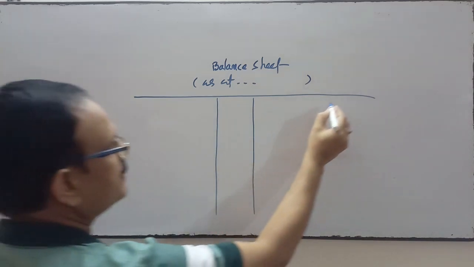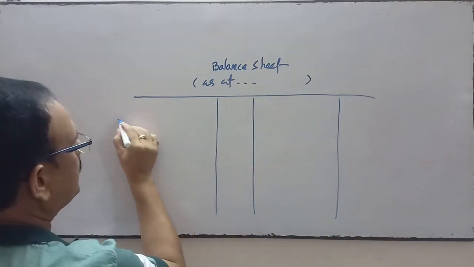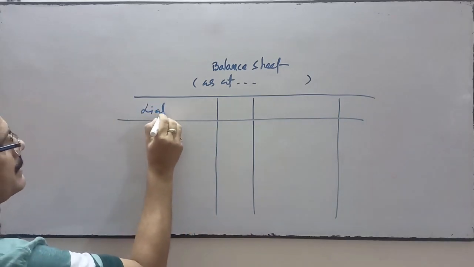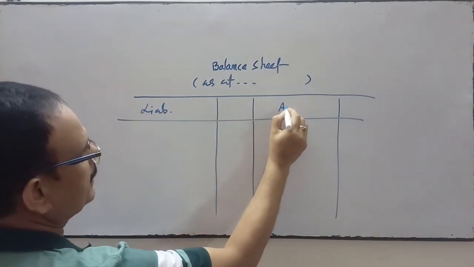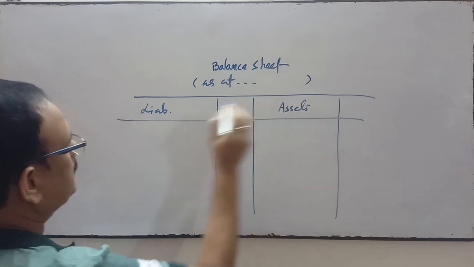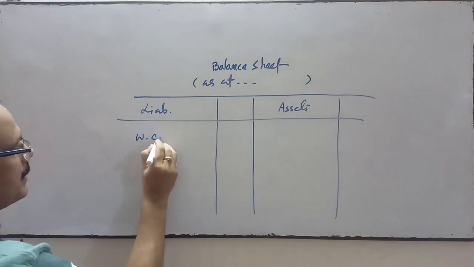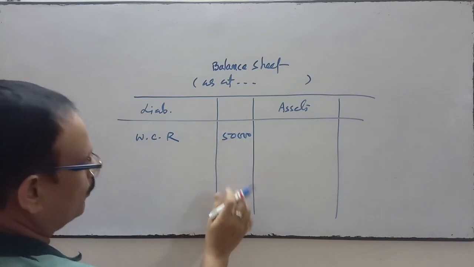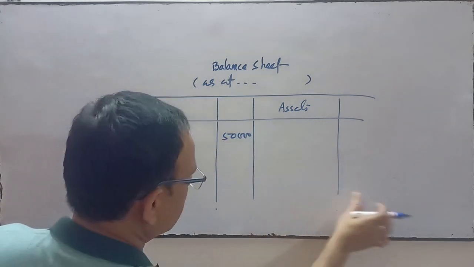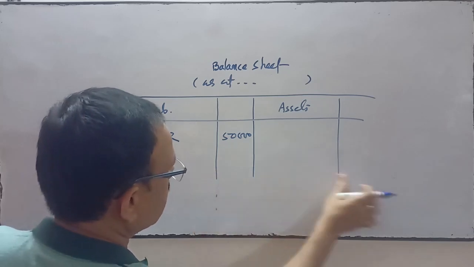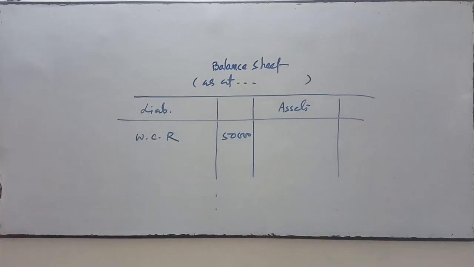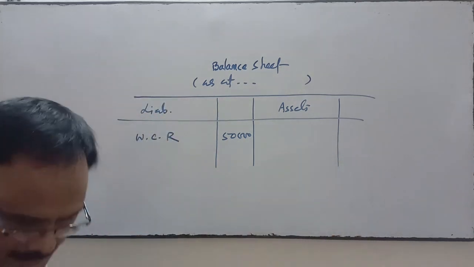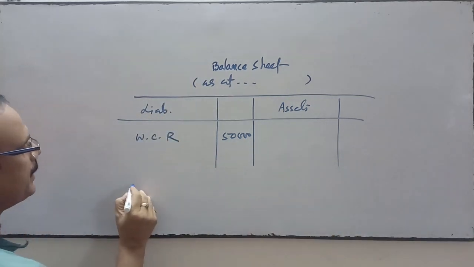This is the liability side, this is the asset side. Suppose the workman compensation reserve given in the balance sheet is 50,000.